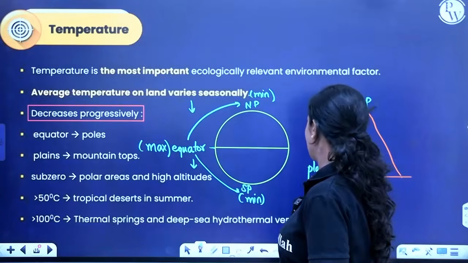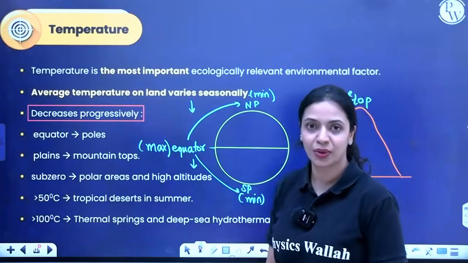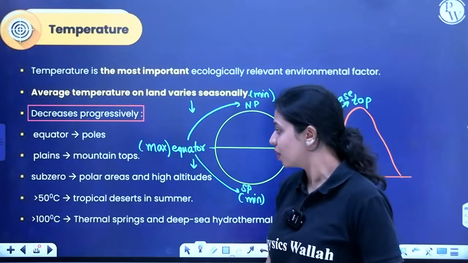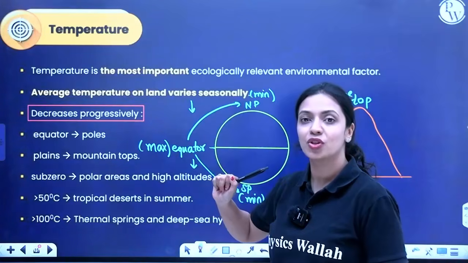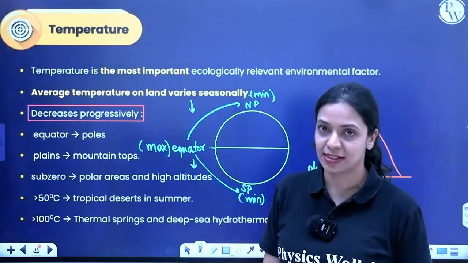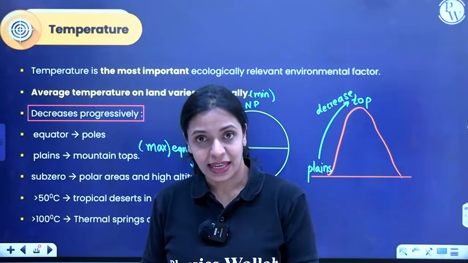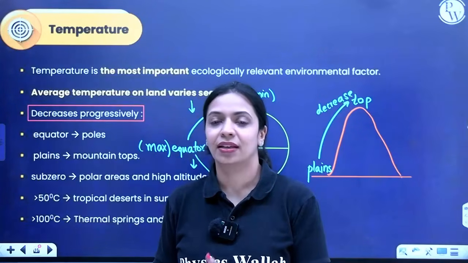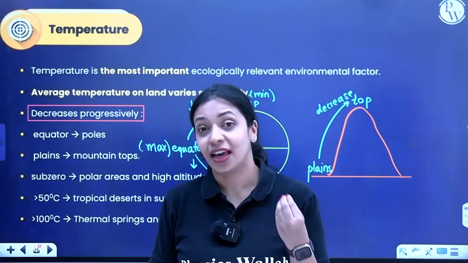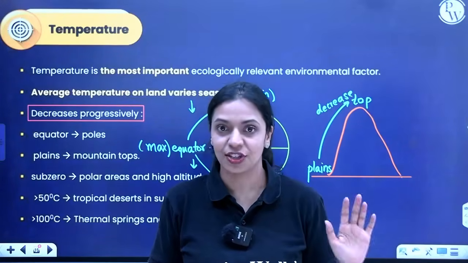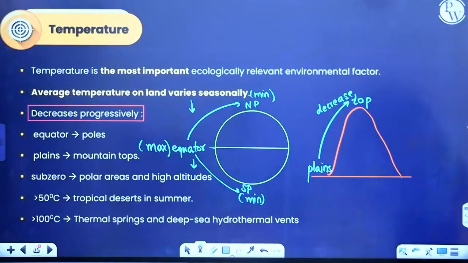And also you can see that in high altitude areas, right here at the poles, and also in high altitude areas, the temperature could be really low. There are also habitats on our planet where the temperature can be greater than 500 degrees Celsius. You can see that in deserts during summer. You can see that in some places like the hot water springs, the temperature exceeds 100 degrees Celsius also. So such extremes also can be found. Okay.